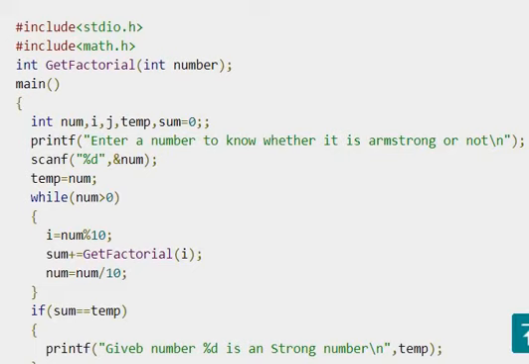Enter a number to know whether it is Armstrong or not. It is not Armstrong. There is a typo mistake. Let it be strong number. Enter a number to know whether it is strong or not. So read the number. Look at that while loop.